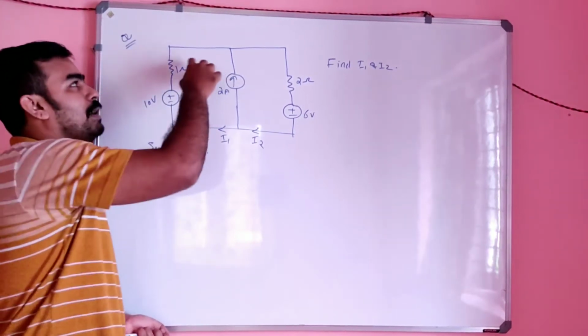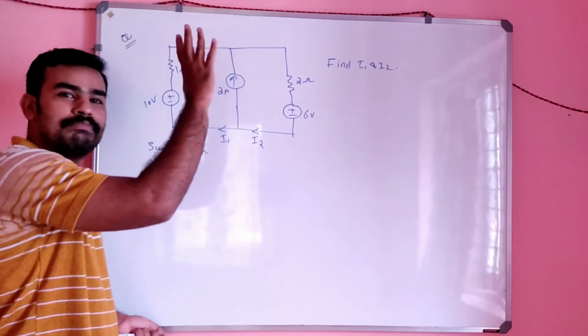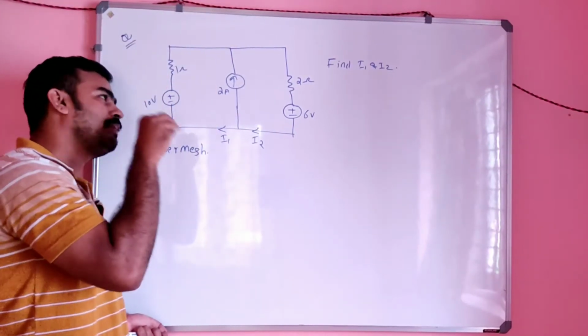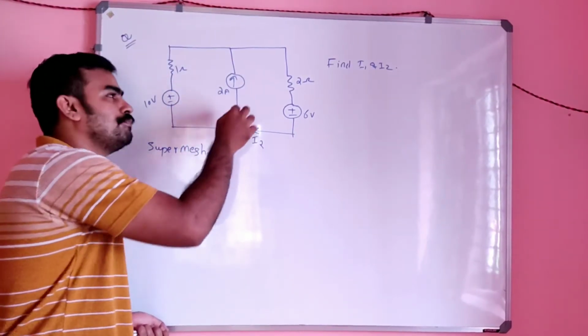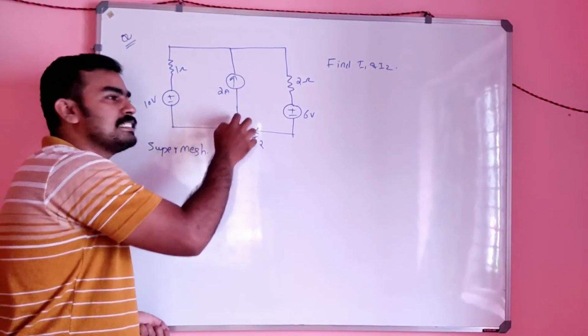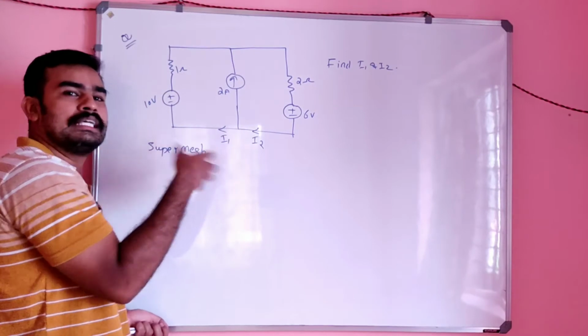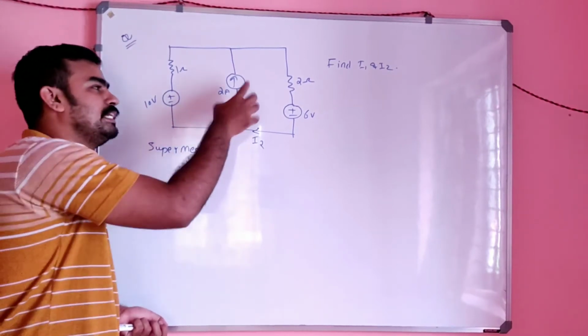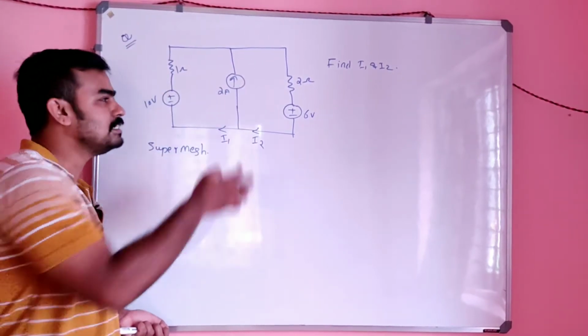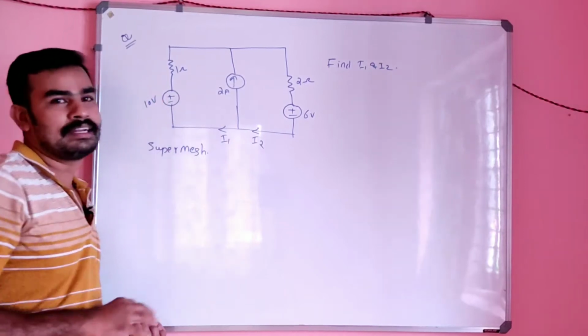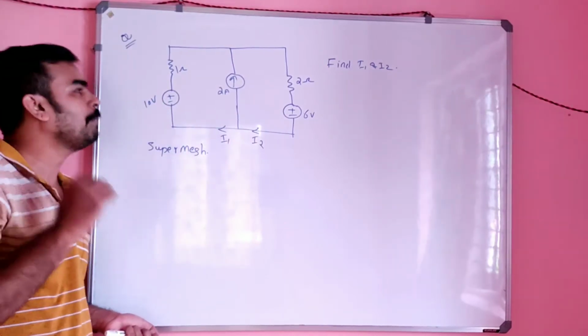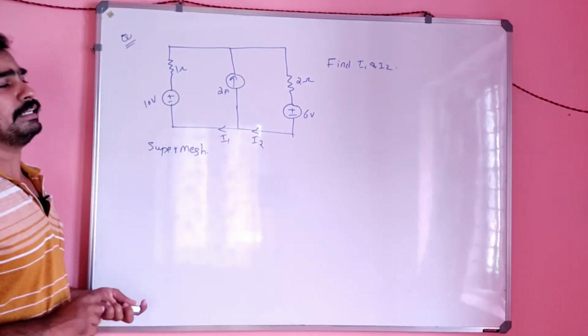Any series resistance with this current source can be easily avoided. You need not consider that. It's simply a short circuit and you can continue the calculation. That is a peculiarity.